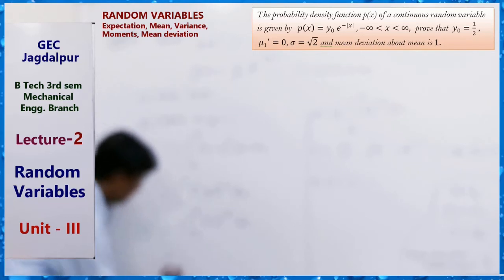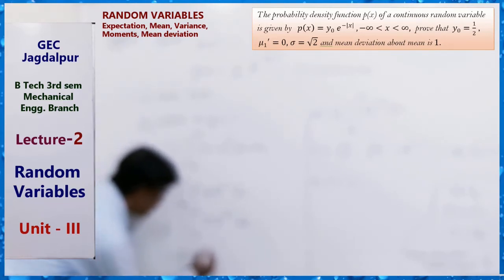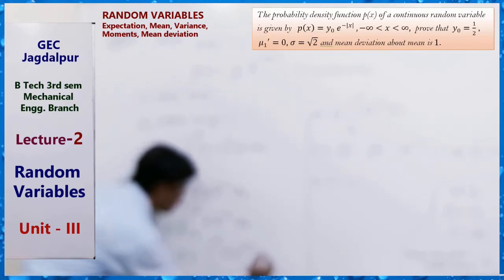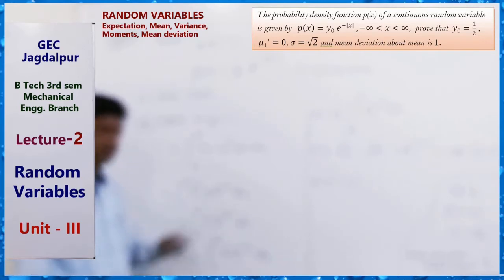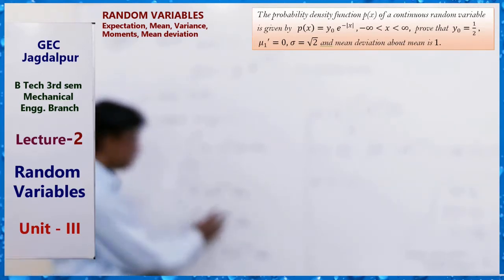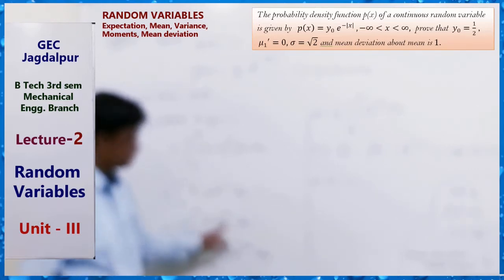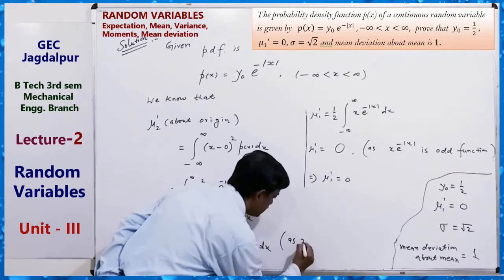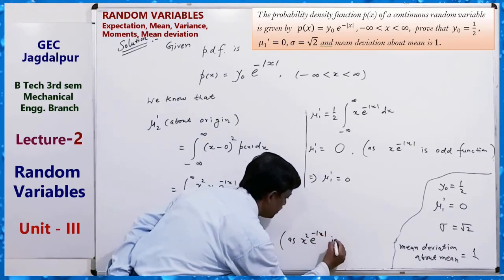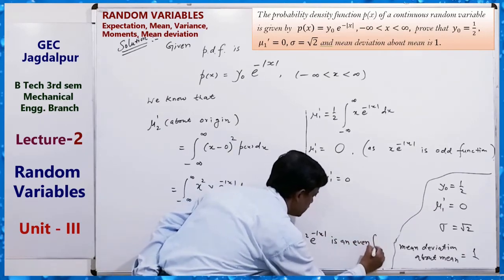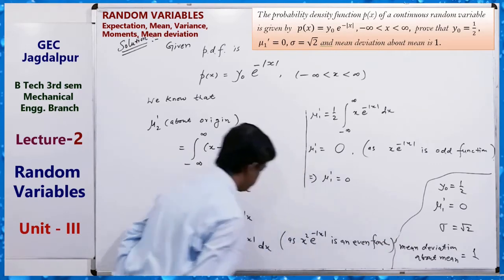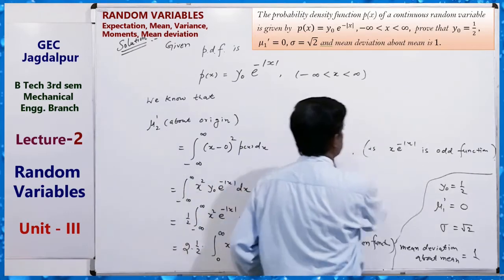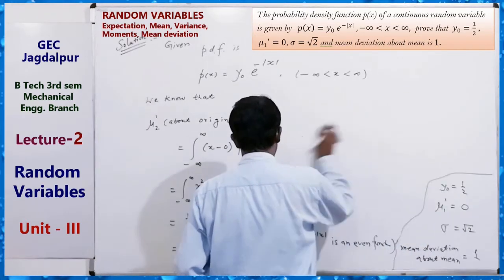Here it becomes 2 times the integral from 0 to infinity of x square e to the power minus mod x dx, since for minus a to a, if the function is even, it is 2 times 0 to a. x square is an even function and e to the power minus mod x is also even function. Even into even gives an even function. Clear? So the 2 cancels.